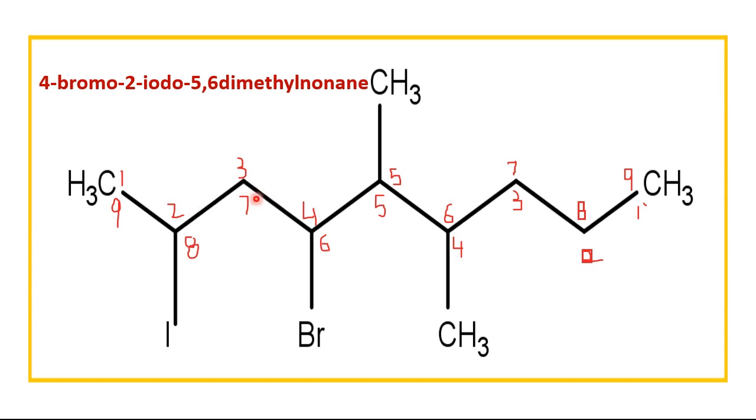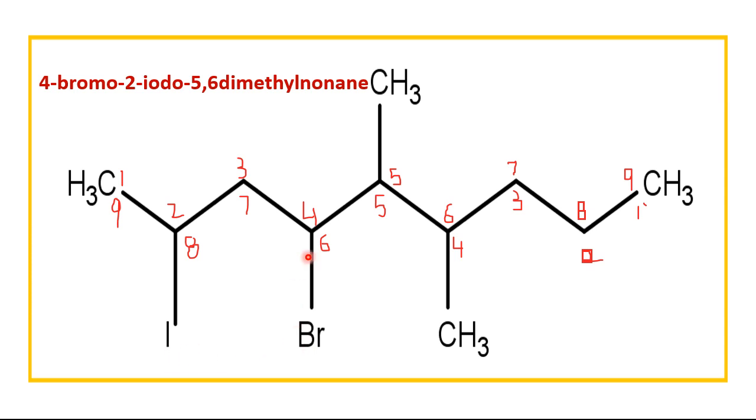As in this case, according to the number, I would have to write iodine first because iodine gets the number 2. But I have to write them alphabetically. So bromine occurs first as B comes before I.